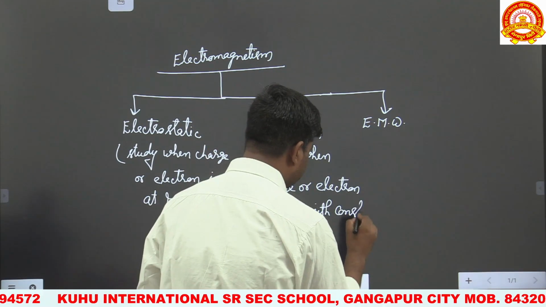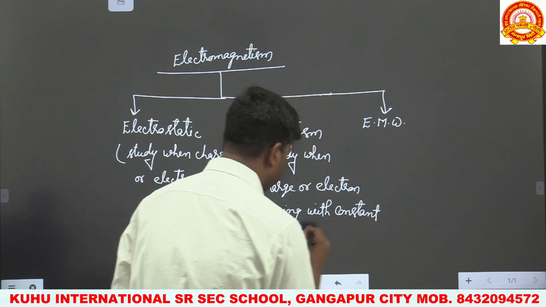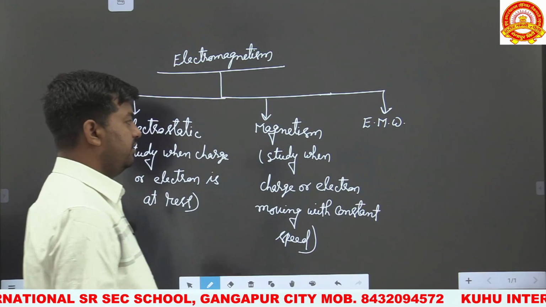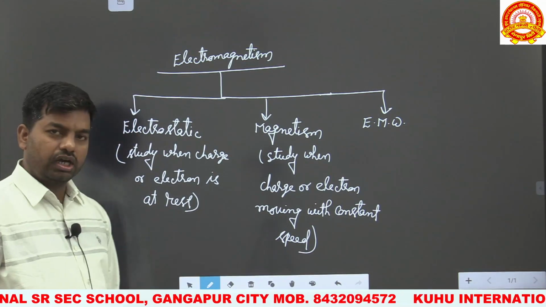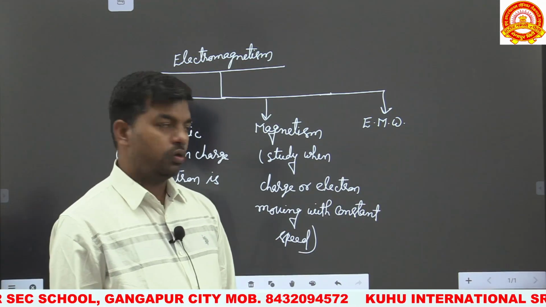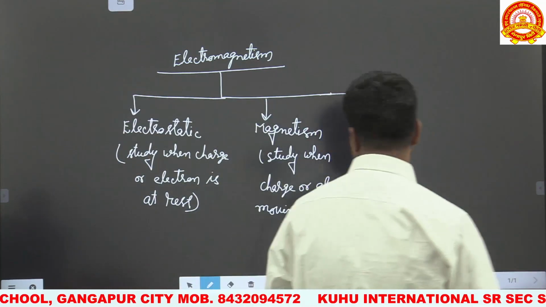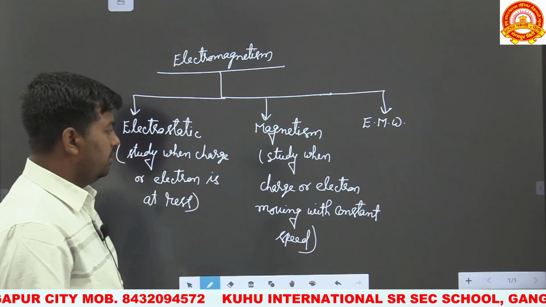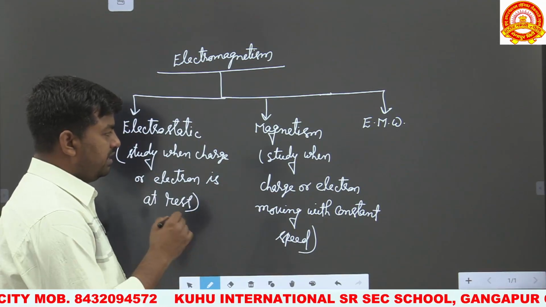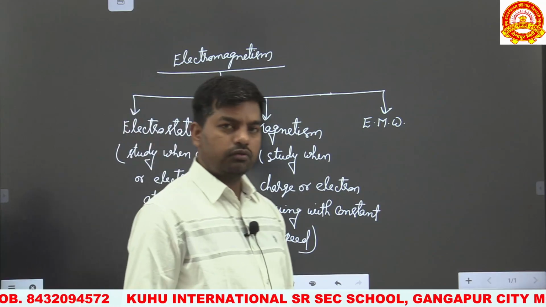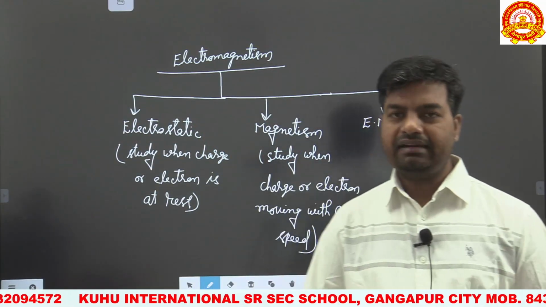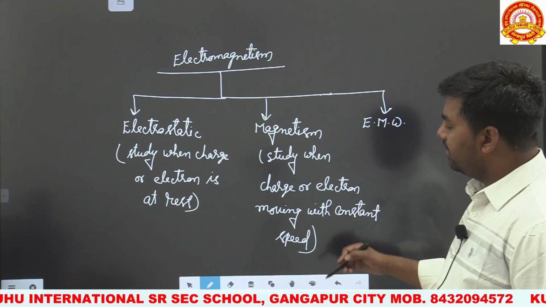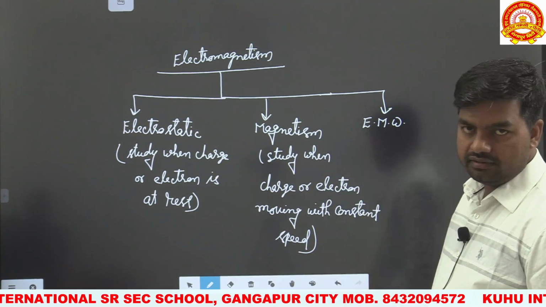This section covers moving charge and magnetism. Whenever the charge moves with constant speed, it produces electric current and also produces a magnetic field. Alternating current is also covered in this section.